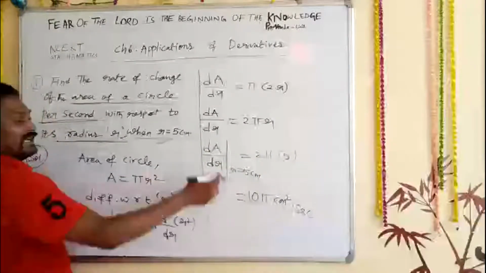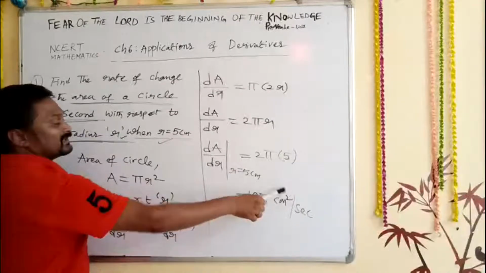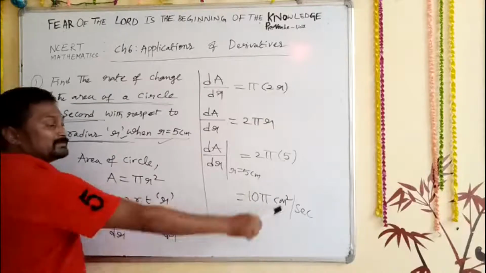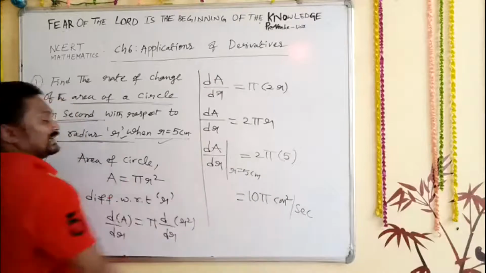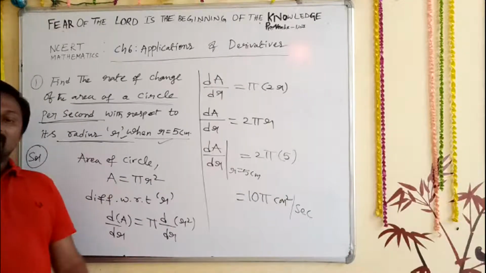You know that area is always in square, so here centimeter square, because centimeter is given. If meter is given, it means meter square. And they say per second, so per second. Clear now? So I think everything is understood.